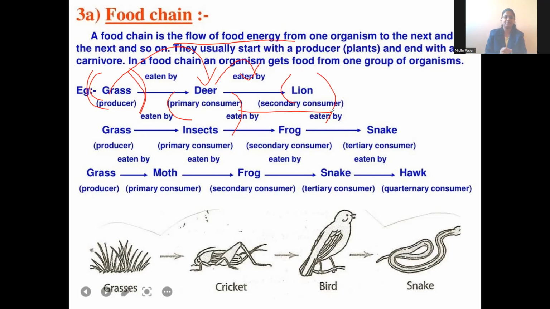Let us see another example. See, grass is eaten by insect. Here insect will be primary consumer. Insect will be eaten by a frog. Frog, with reference to grass, is a second animal, so it is secondary consumer. Frog is eaten by a snake. With reference to the grass, snake is a third organism, so it is tertiary consumer. Tertiary means third. So like this, a food chain is nothing but the food flow, the energy of the food will flow from one organism to another organism, which is called food chain.